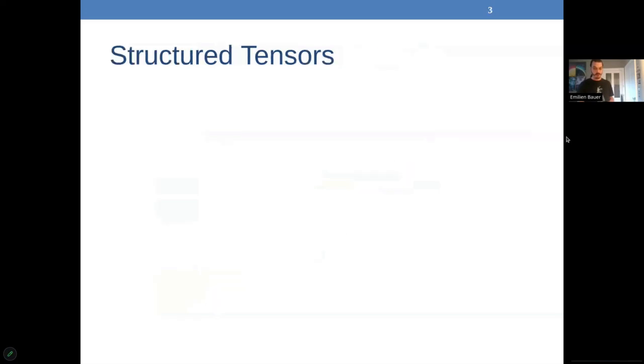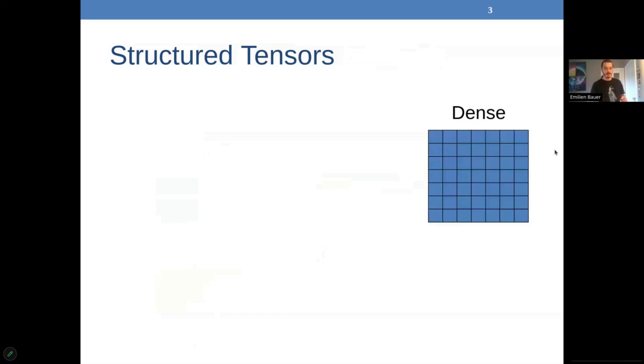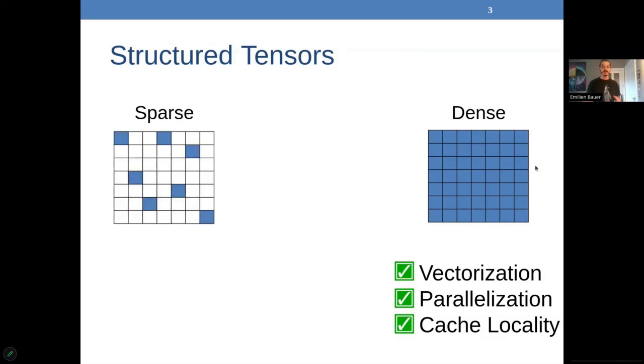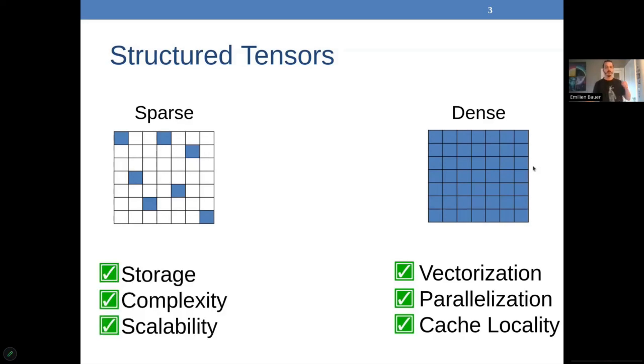Let's first look at the concrete benefits we want to get from both worlds, right? So again, on the dense world, we have concretely great cache locality. The memory hierarchy behavior is great. We usually get fantastic parallelization down to instruction level parallelization with vectorization on CPUs, for example. On the sparse side, what we would like to reproduce is the storage benefits, being able to not store the whole tensor. And we want the complexity and scalability benefits, that is the compute cost side of things.